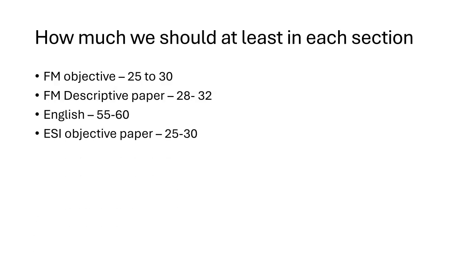Okay. Moving on to the ESI objective. Again, we'll target a 25 to 30 score. Again, somebody can be very good at ESI. ESI is a scoring section, I always believe. If you are updating yourself with PIB and the editorial parts, you will be able to score in ESI. ESI descriptive, again, we will be targeting 28 to 32. That is the range we should be looking for. Even if you are giving a mock test or any daily challenge, we should score this much. That means out of 50, the scores would be around 60 to 70%. That should be my target score.